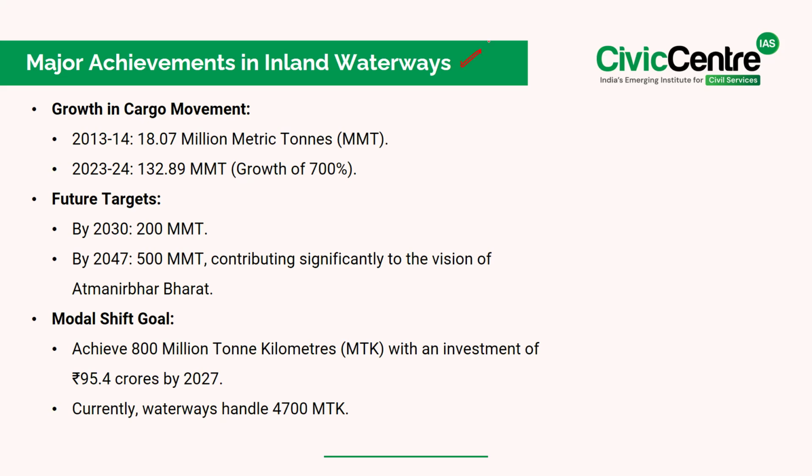Firstly, with respect to the growth in cargo movement, in 2013-14, the movement was 18.07 million metric tons, whereas in 2024, it is 132.89 million metric tons, which is a growth of 700%. If you have to talk about the future targets, the target by 2030 is 200 million metric tons, and by 2047 it is 500 million metric tons, contributing significantly to the vision of Atmanirbhar Bharat.